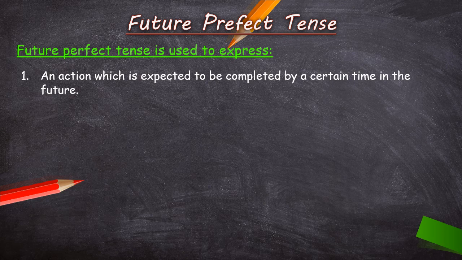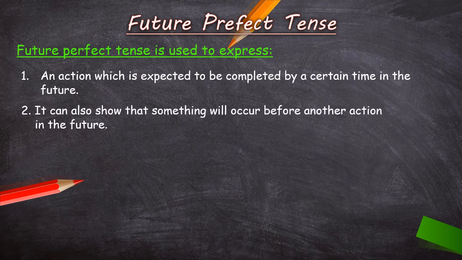Okay. Now let's see what is the second point. And it can also show that something will occur before another action in the future. Now children, here in the second point, we talk about two actions that will take place in future.